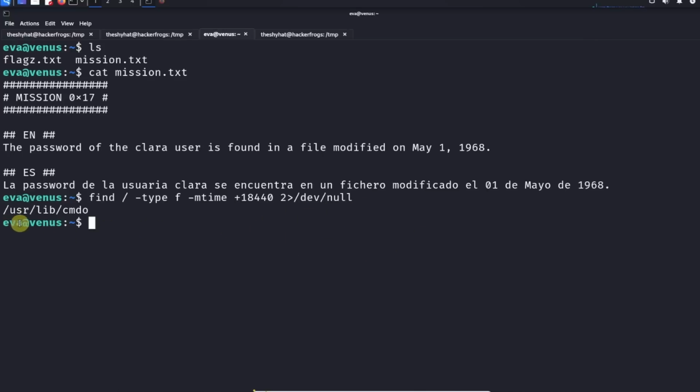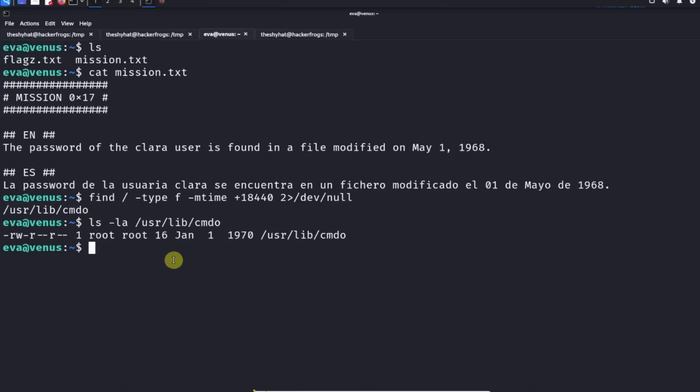But let's run the command, and we find this file right here. So let's take a look at the file and make sure that it fits the criteria. So we're just going to use ls and inspect the file. Okay, so it actually doesn't say that it was modified on May 1st, 1968. It says it was modified on January 1st, 1970, which is the earliest.